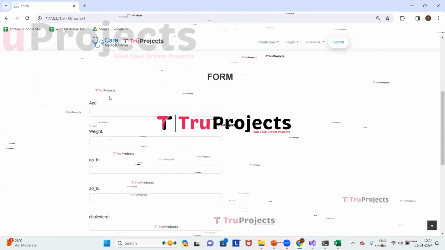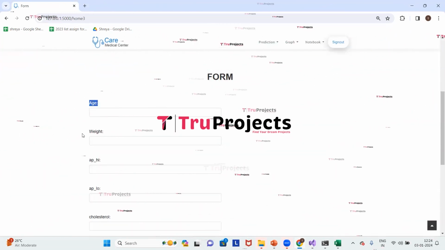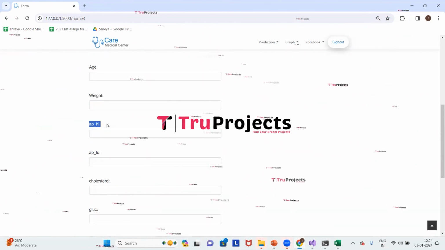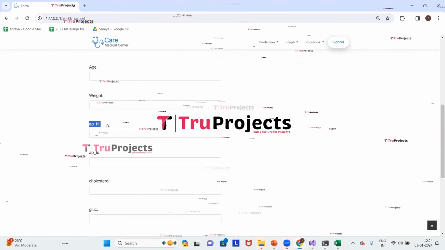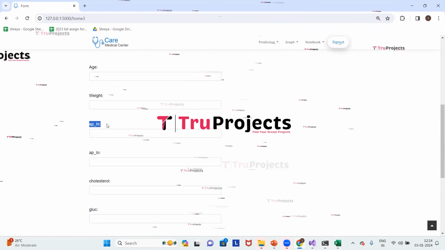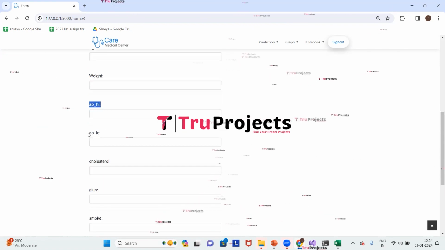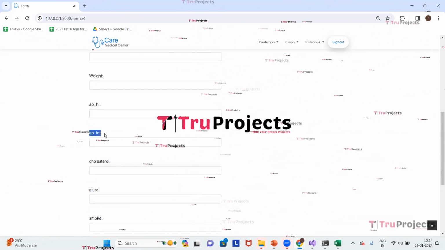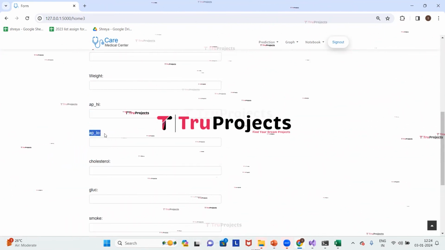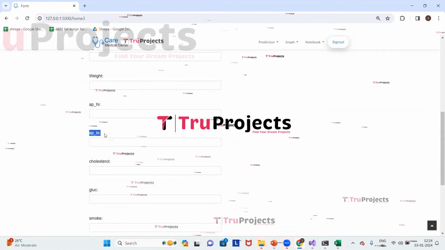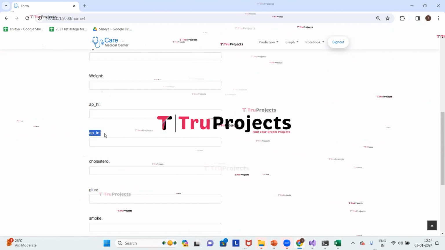Here we have the parameters. This is the age of the person, weight of the person. The next one is APHI, which is systolic blood pressure. The systolic blood pressure is the higher value in blood pressure measurement, in mmHg, indicating pressure during heartbeats. Next one is APLO, which is diastolic blood pressure. The diastolic blood pressure is the lower value in the blood pressure measurement, in mmHg, indicating pressure between heartbeats.